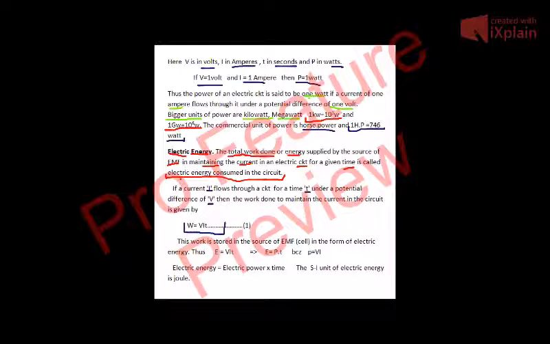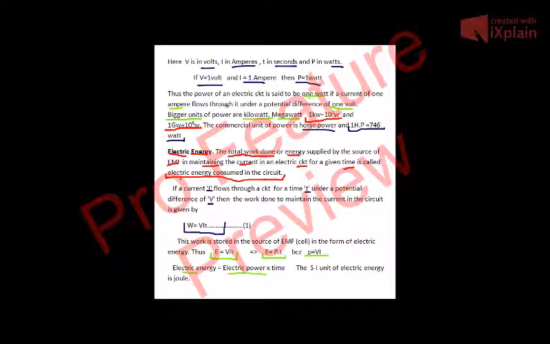As I have told you already in the above expression, when we were discussing electric power, this W is equal to VIT. How it is equal to VIT, you can see from above. This work is stored in the source of EMF in the form of electric energy. Thus, instead of W, we can write E. E is equal to VIT. Or we have calculated above V into I is equal to P. So E is equal to P into T, because P is equal to V into I. Electric energy is equal to electric power into time.